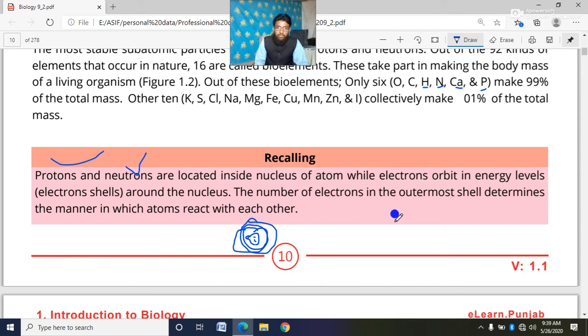So we know one thing: the number of electrons in the outermost shell determines the manner in which atoms react with each other. Dear cadets, I draw some lines in circle form around the nucleus. In these circles, in this path, electrons rotate, but the outermost shell. Shell means path.